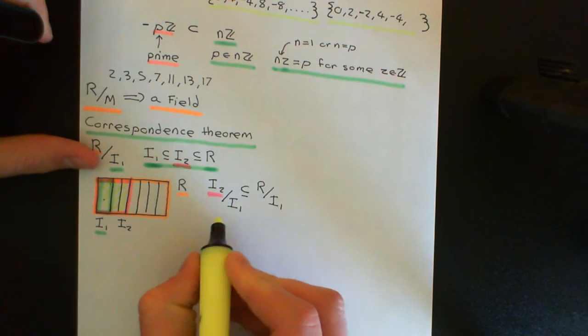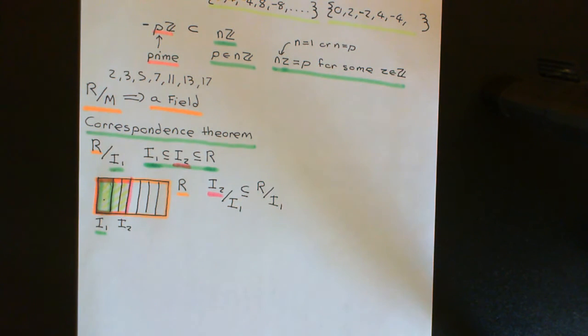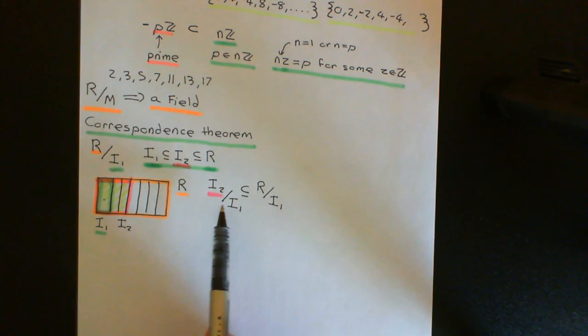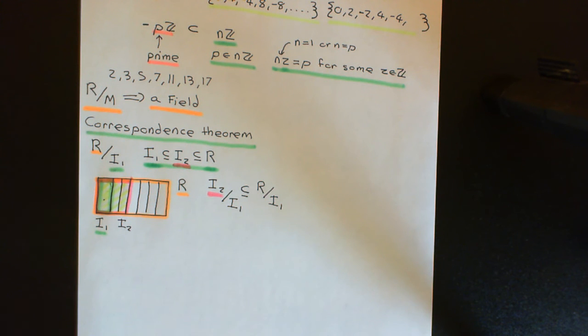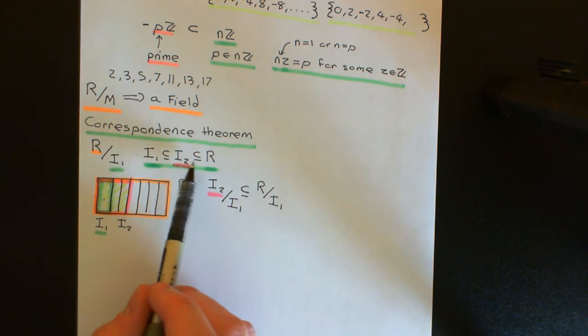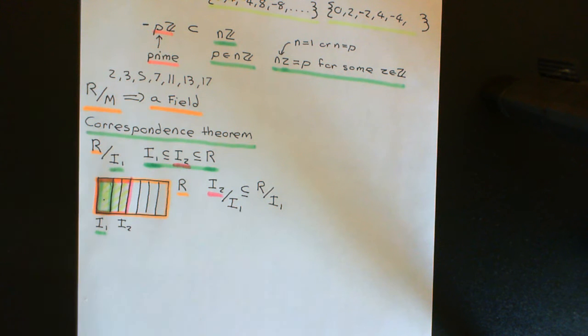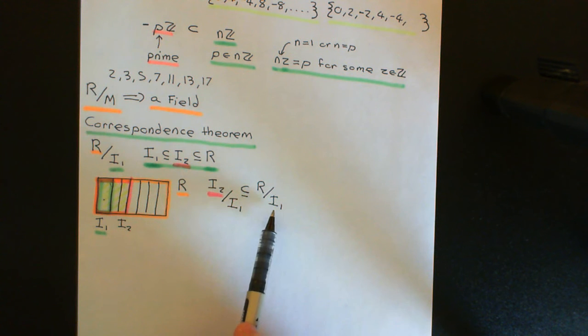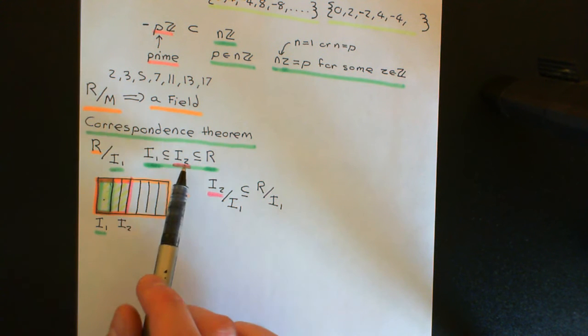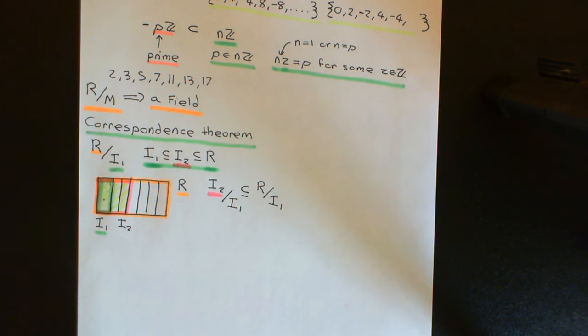So all of those cosets there are going to be a subset of the cosets in the final quotient ring, and I claim that that is actually going to be an ideal within the quotient ring, and we now need to prove that that is the case, so that any ideal here that's in between these two, which contains I1, is therefore going to end up having a corresponding ideal in the quotient ring, and that's half of the correspondence theorem. We then want to go the other way and show that any ideal in the quotient ring will also have a corresponding ideal that contains I1 and is itself contained within the ring. Okay, so that they're utterly in bijection, they're utterly in correspondence.